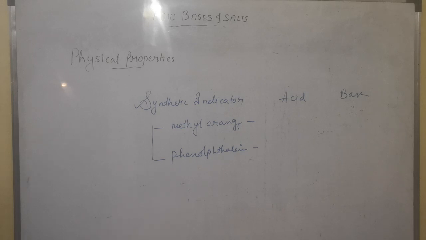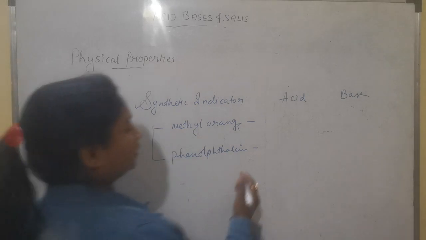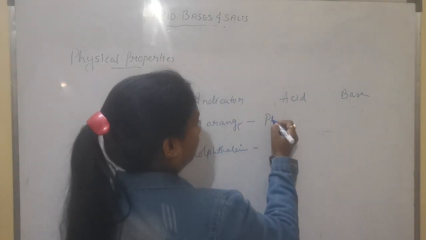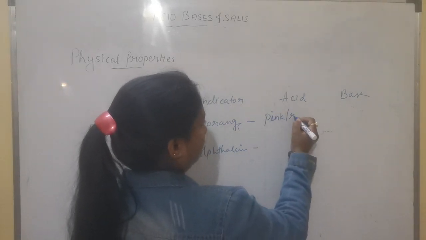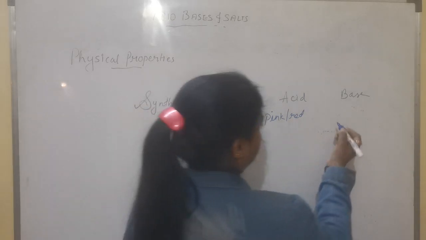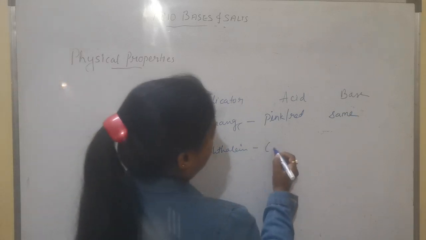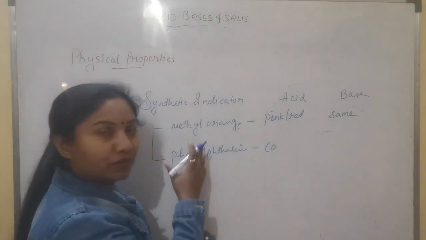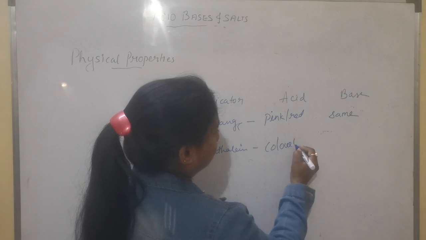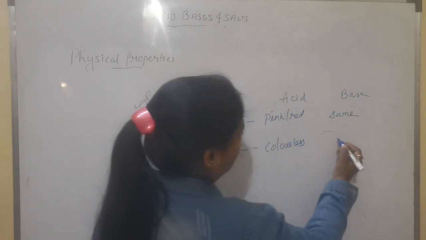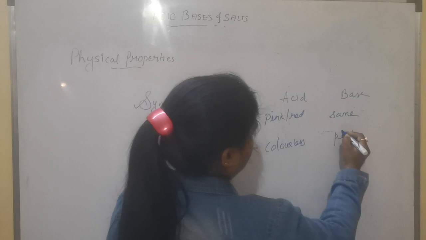So what will happen to methyl orange in acidic medium and in basic medium? This methyl orange is a synthetic indicator and it will change its color to pink or red in acidic medium, whereas it remains the same in basic medium. And phenolphthalein is a colorless liquid and it will remain colorless in acidic medium and it changes to pink in basic medium.